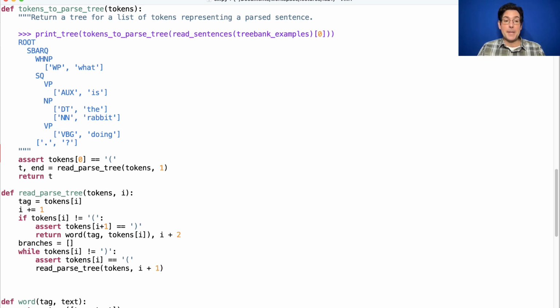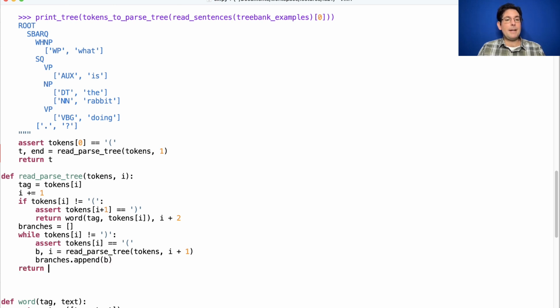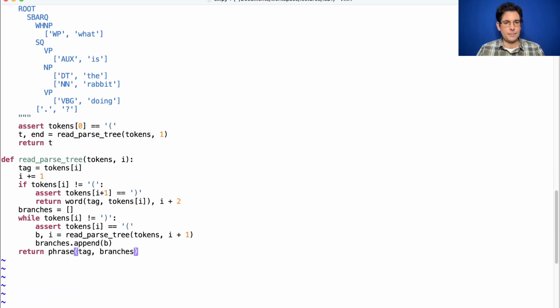What do I get back? A branch, as well as the position where I'll either see another branch or the closing parenthesis. I'll call that I. Branches.append B. And after all that, we can return a new phrase with the tag that we started with and the branches we've constructed, as well as the position where read parseTree should pick up for the next constituent, which is just past the closing parenthesis.